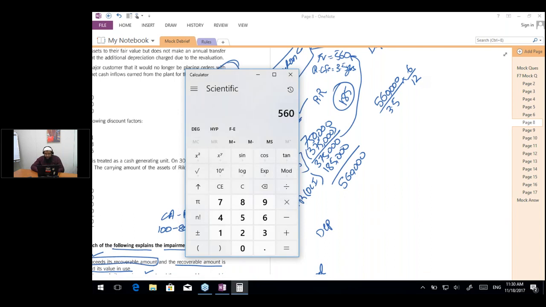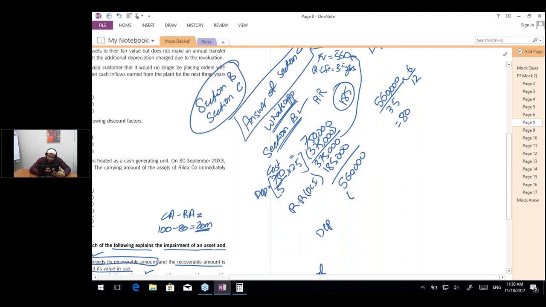So 560 divided by 3.5 into 6 divided by 12 is going to be 80. So we are going to charge depreciation of 80,000 and the carrying amount would remain as $480,000. So the question had asked you two values, the amount of the revaluation and the carrying amount. So these two are the right values.